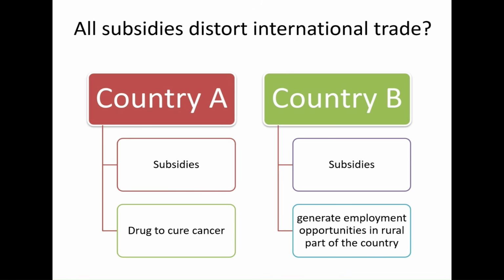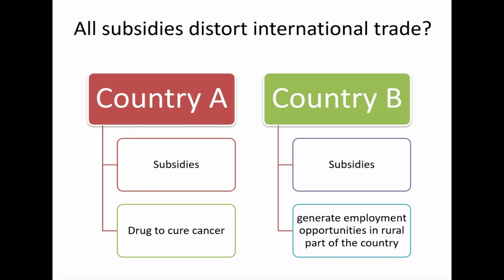Let us assume that country A is providing subsidies for a drug to cure cancer, and country B is providing subsidies to generate employment opportunities in rural part of the country. Objective of subsidy provided by government in country A is to address the healthcare concerns, whereas the government in country B is giving subsidies to address employment concerns. Now, do you think these subsidies will also distort trade?